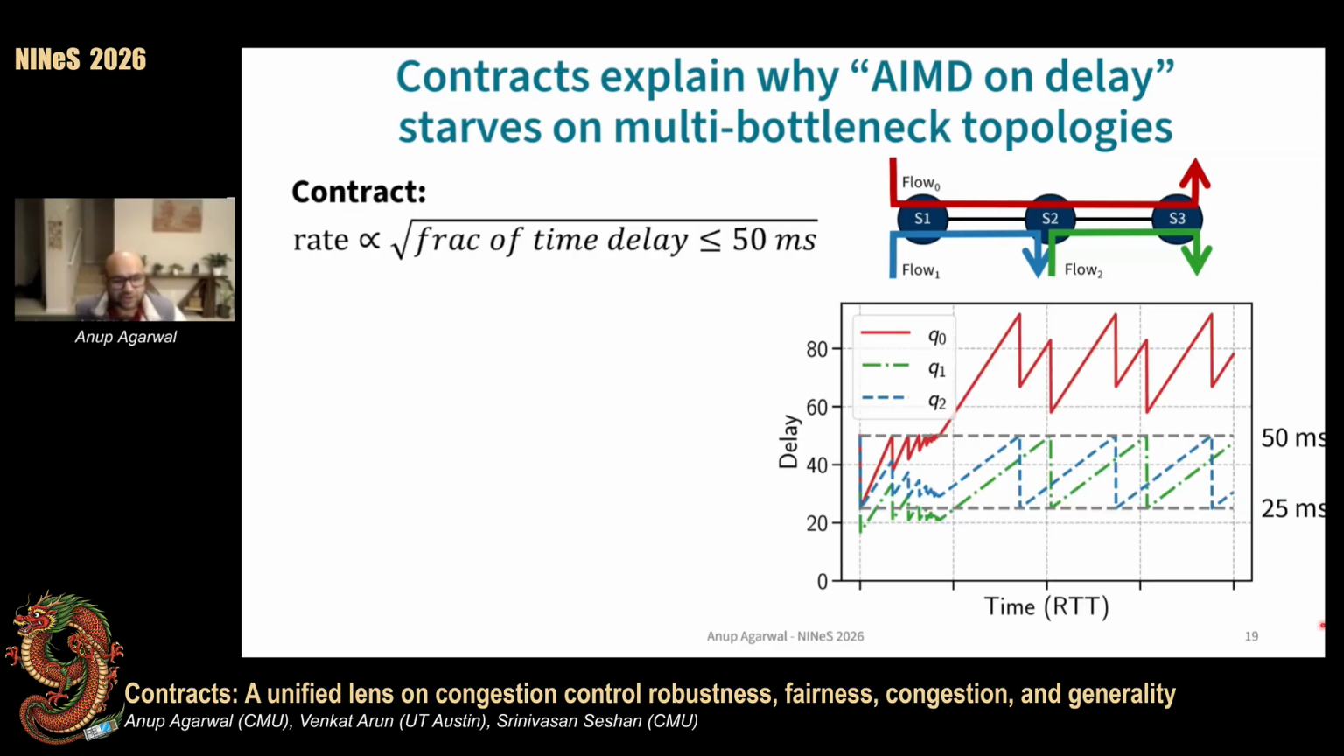So if we look at the execution here on the parking lot topology, flows are additively increasing their congestion window whenever the delay is below 50 milliseconds, which is the threshold, and cut their window in half otherwise. Consequently, the blue and green flows oscillate their queuing delay between 25 and 50 milliseconds on their respective hops. Now, the red flow observes the sum of both of these delays, which is always above 50 milliseconds. Consequently, it has no incentive to ever increase its congestion window, and it starves.